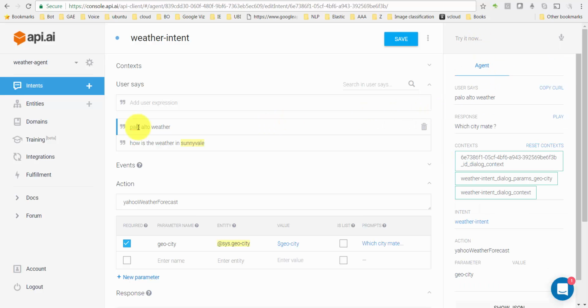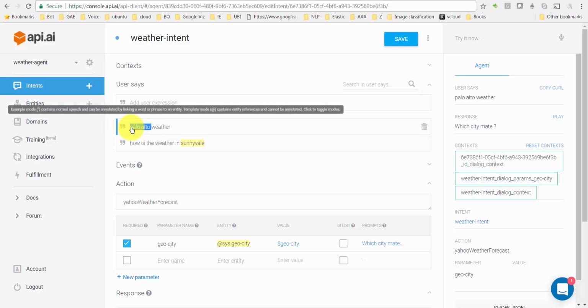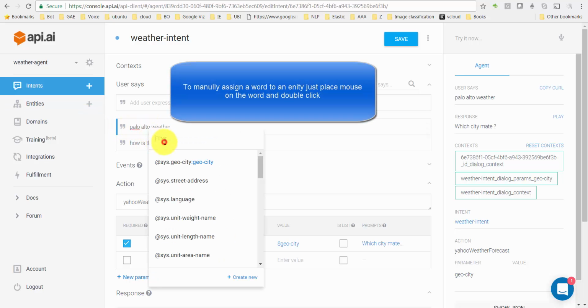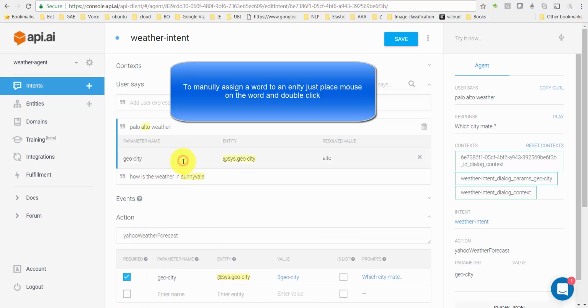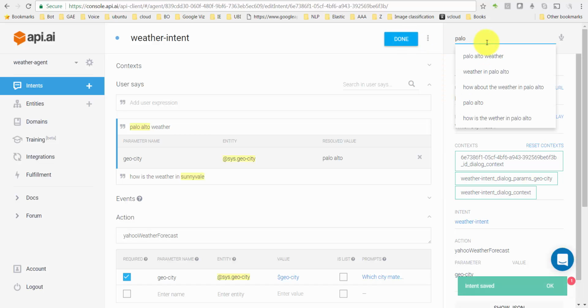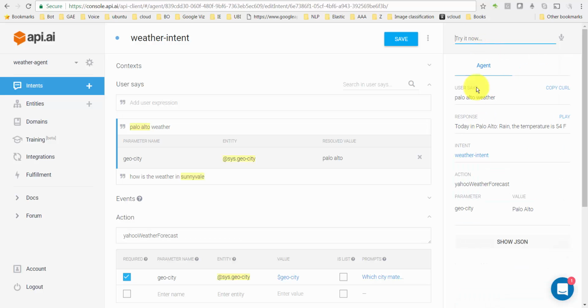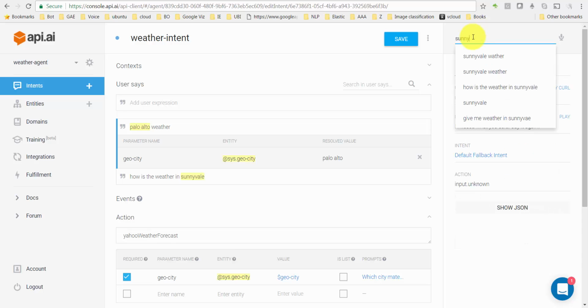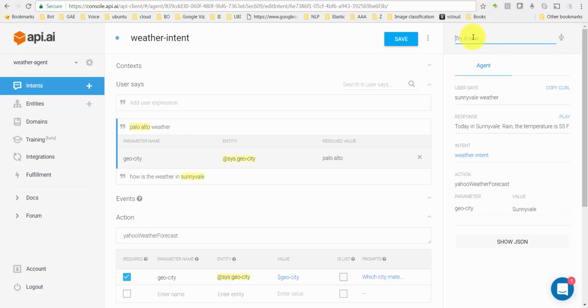For some reason, it did not catch it as the GeoCity. I wanted to take the entire name, not just the second word, as the weather location. I save it here and say Palo Alto weather, and then Sunnyvale weather, and it came back with that weather.